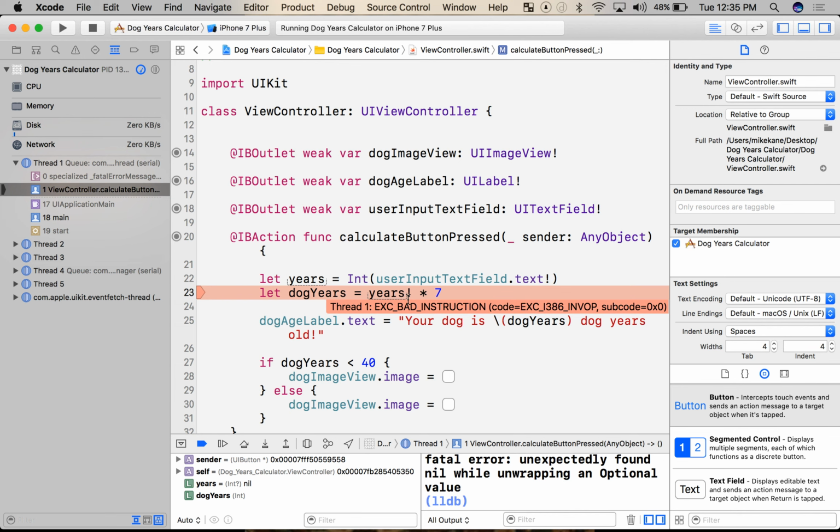So, for homework, see if you can figure out how to protect yourself against this here. There's a couple things you can do and a couple different ways you can approach this. But what you have to do is basically see, does this contain nil? So in our next video, we'll look at optionals. And we'll look at how we can use optionals to sanity check and protect our app from the types of crashes that can happen when the user isn't using our app correctly.